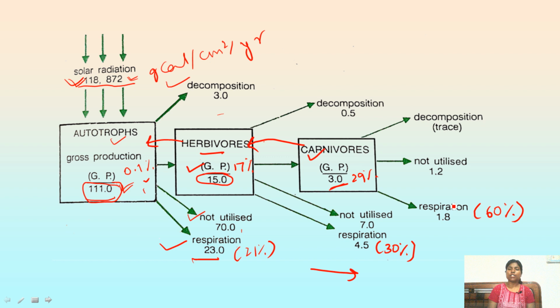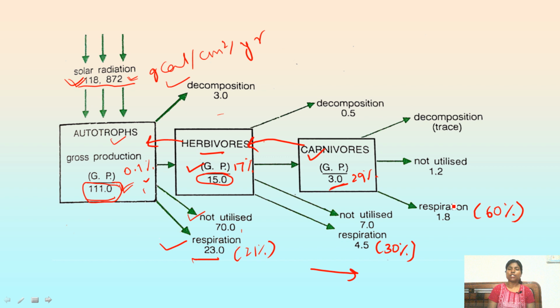Now coming to the next slide. So that diagram shows two important aspects. First, the flow of energy is unidirectional and non-cyclic in nature. Here non-cyclic means it's not like cycling of nutrients. When you study the nutrient cycle, you will find that nutrients after passing through the food chain come back to the producer, and the producer reuses those nutrients, right? So this is non-cyclic. Unidirectional means in a single direction.